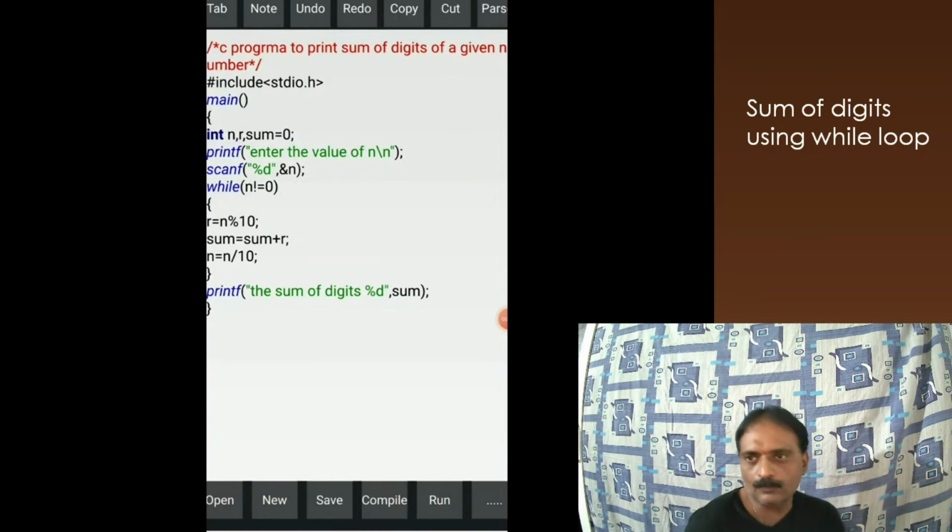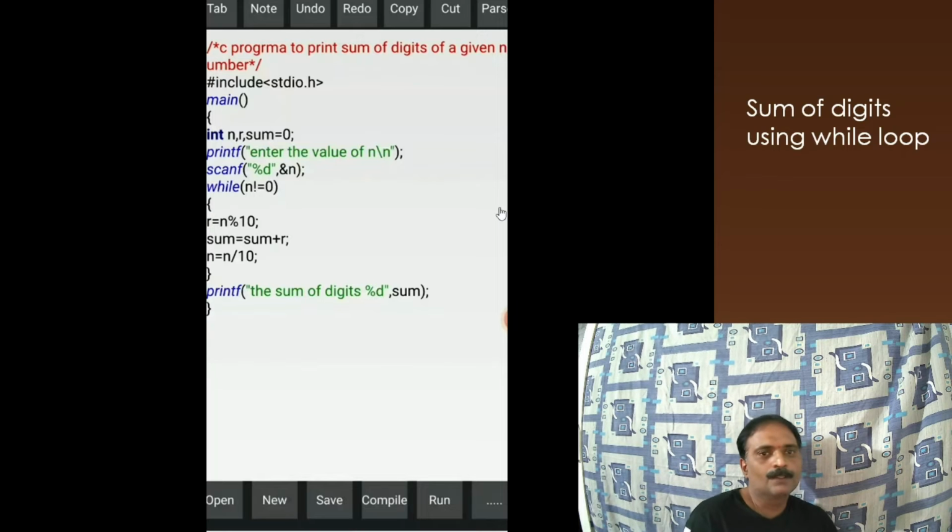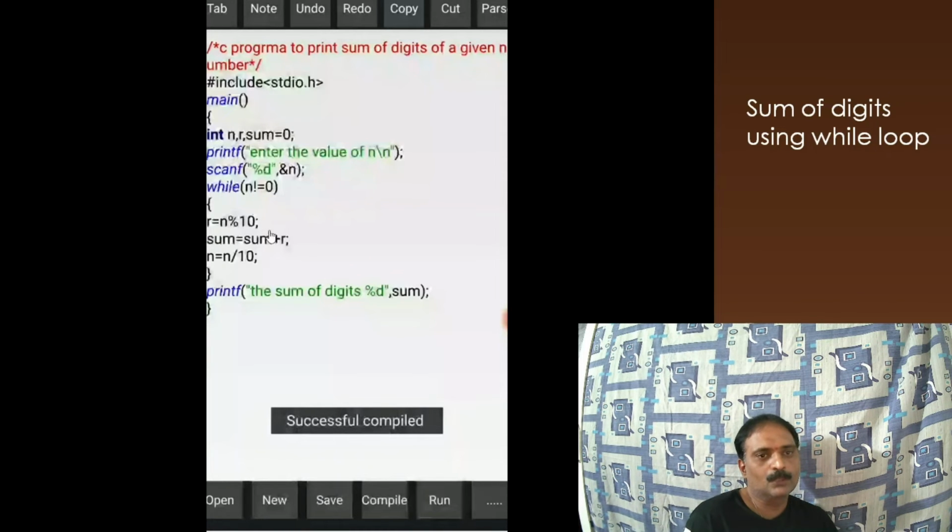Next, this is the program which is going to explain the sum of digits. Here we are going to find out the sum of digits using a while loop. So here, this is the program that we have written. Briefly let me explain what actually we have written. While n is not equal to 0, r = n % 10. n is the input that we are going to give. n % 10, that is the remainder we are going to have.